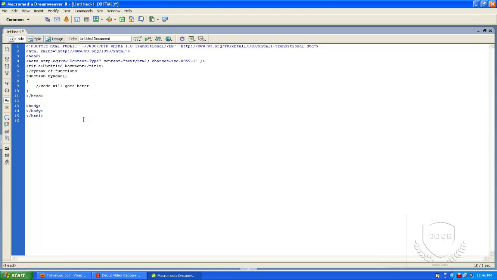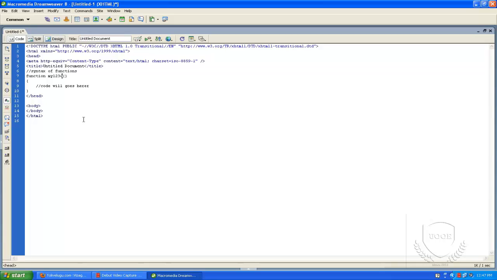Suppose my name. While creating this function name, we have to follow some rules. We must start the function name with a letter. We can't start the function name with numeric values like 1 2 3. So the function name must start either with an underscore or a letter. Once it starts, the name can contain letters and digits also. We can't start with digits like 1 2 3, but we can start with a letter and then use digits. These are the rules we have to follow.